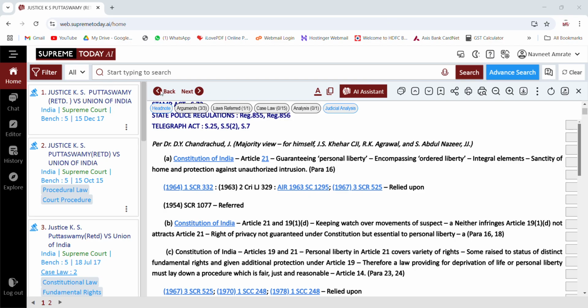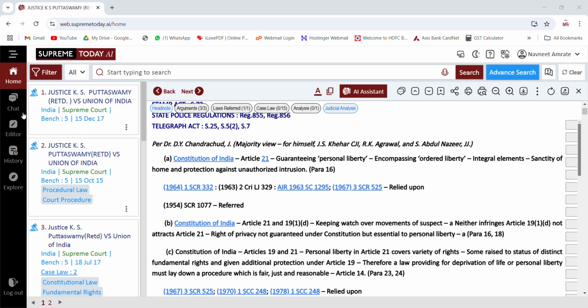Like I can see there are 321 times this judgment has been referred till now, and there are various year-wise classifications available where it has been referred, category-wise classification available, like it has been referred in PIL, matrimonial, criminal law. Then code-wise classification is available, like it is referred in so many codes.